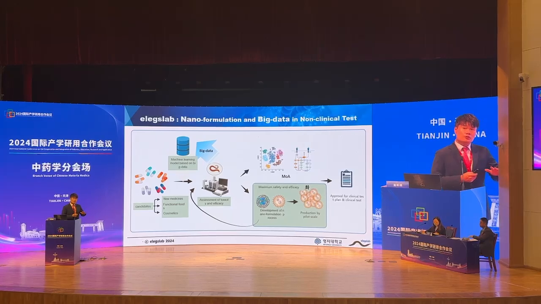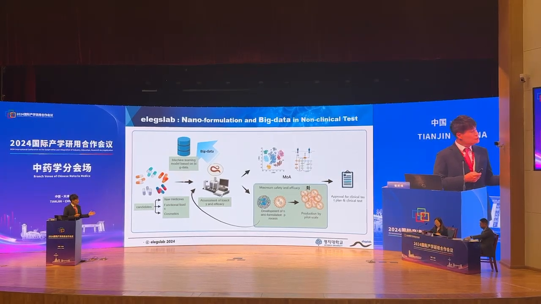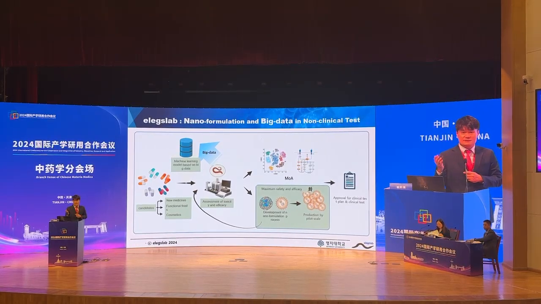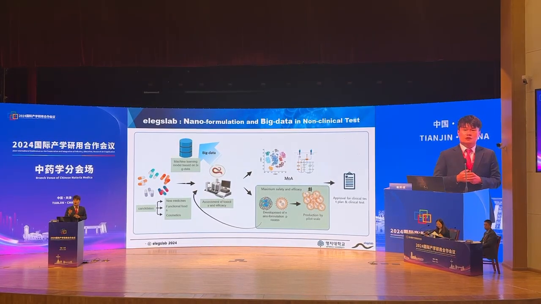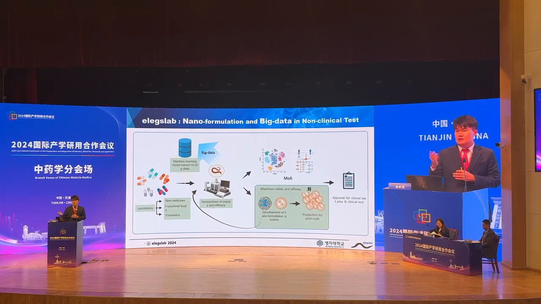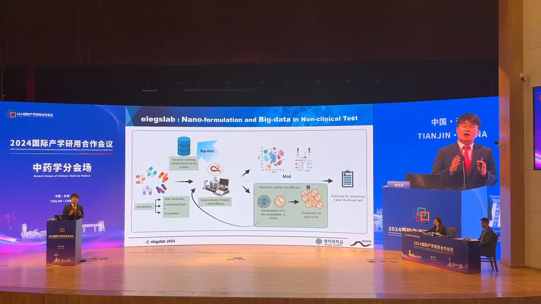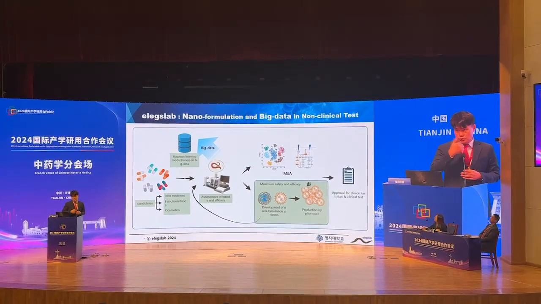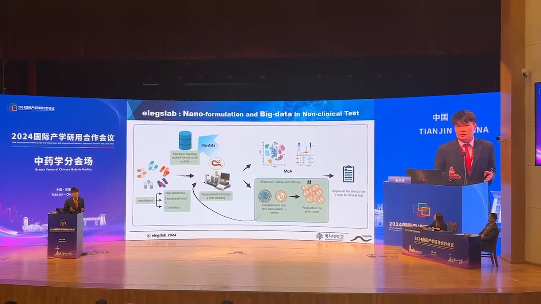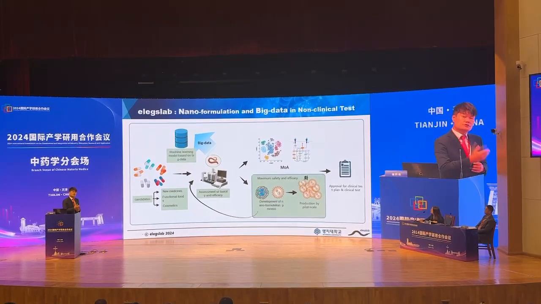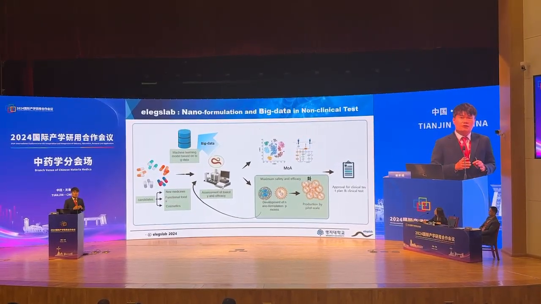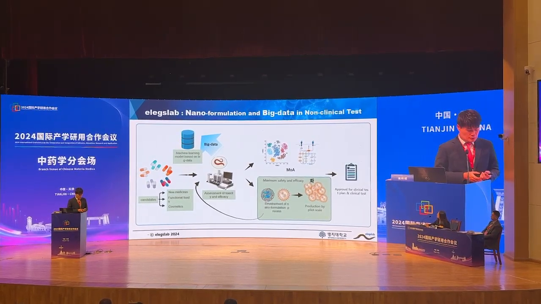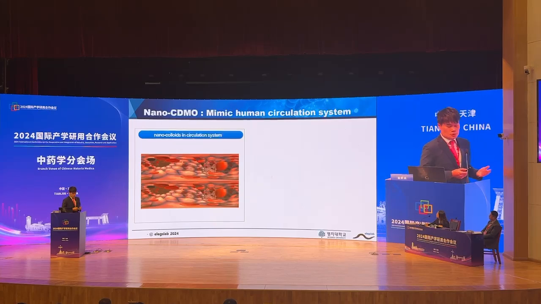And then there's another way to increase the successful ratio. What is that? It is nano formulation. So the plant extract, or the compound isolated from the TCM, has many hurdles to directly apply to the human body or the human digestion system. How can we improve these delivery issues? We can formulate the TCM using the nano formulation method. So now I'm going to talk about these two things.